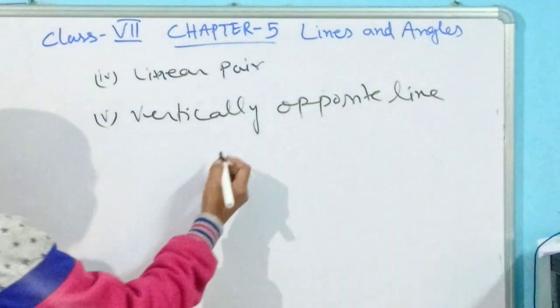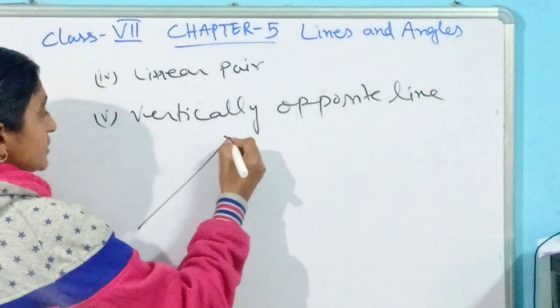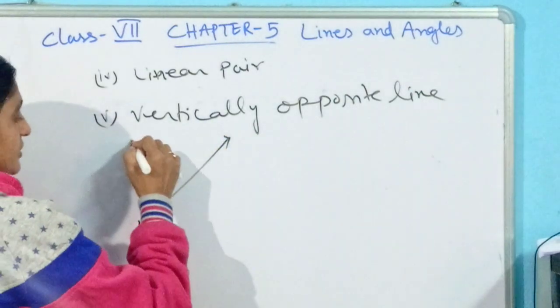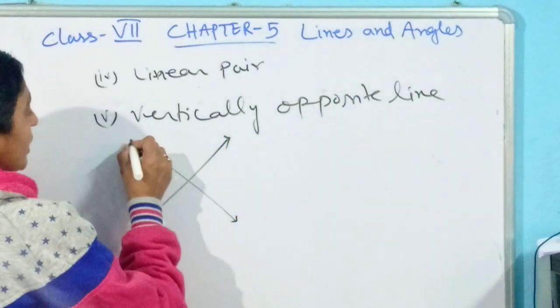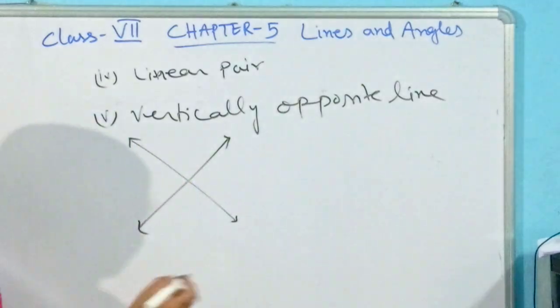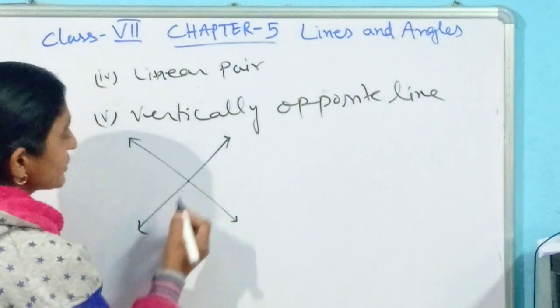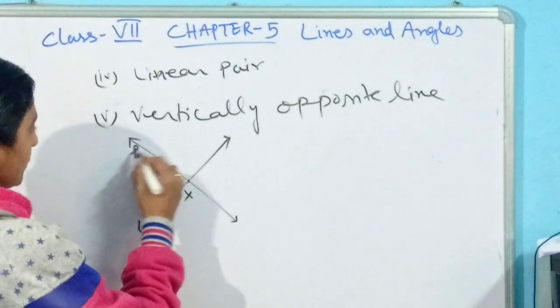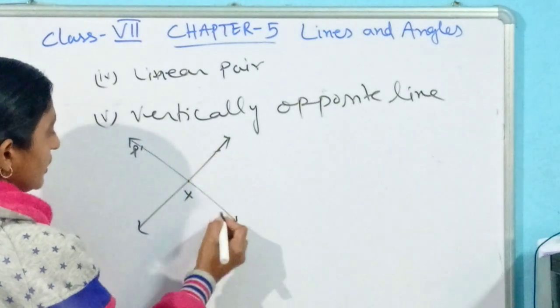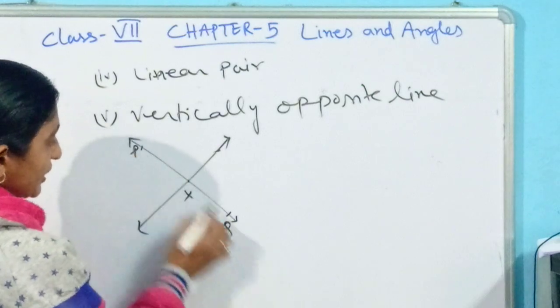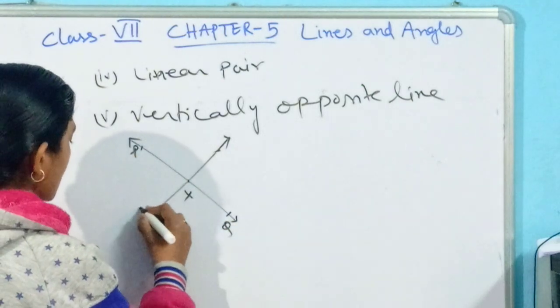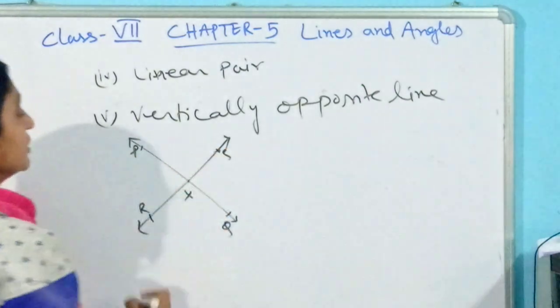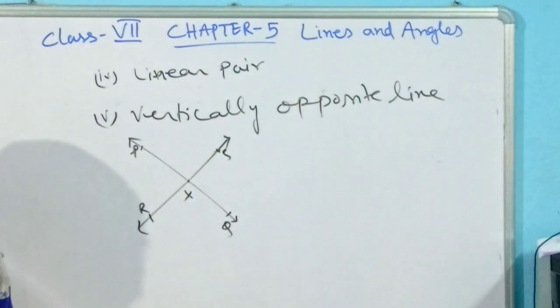Intersecting lines means what? When two lines intersect each other, that means one line passes through the other line, and they make one intersection point. Let one line be PQ and another line be RS, and they intersect at a point, let me mark this as O.